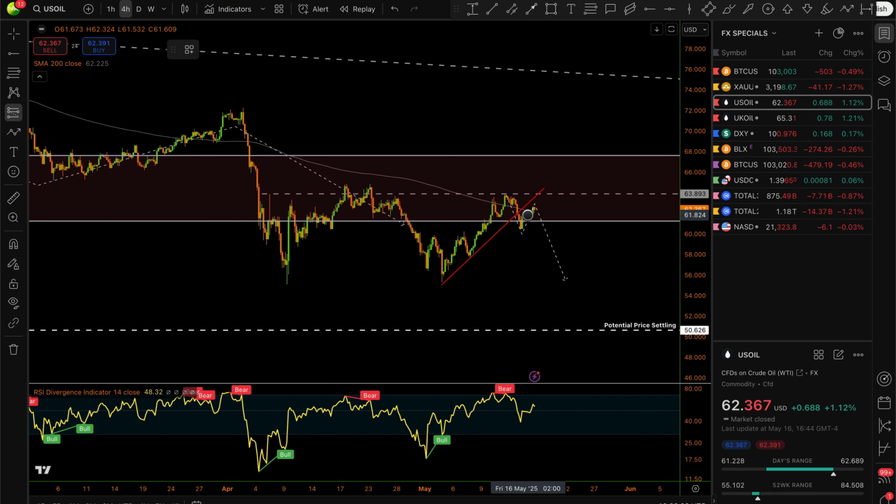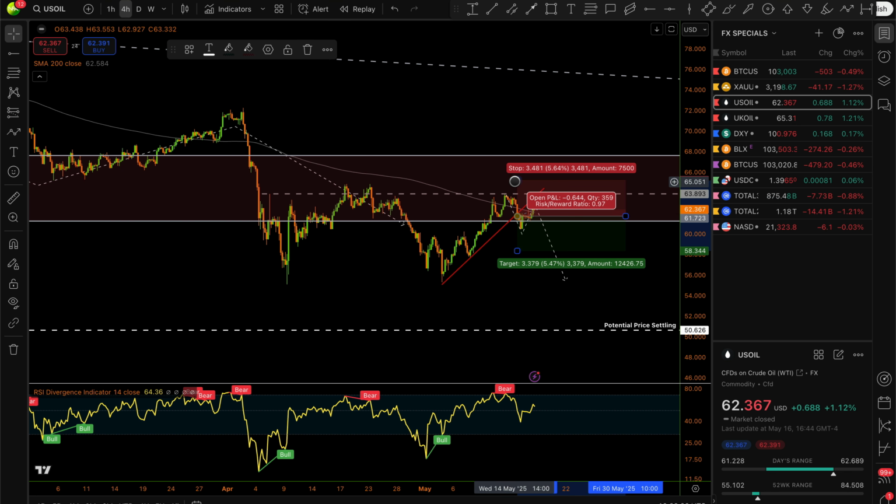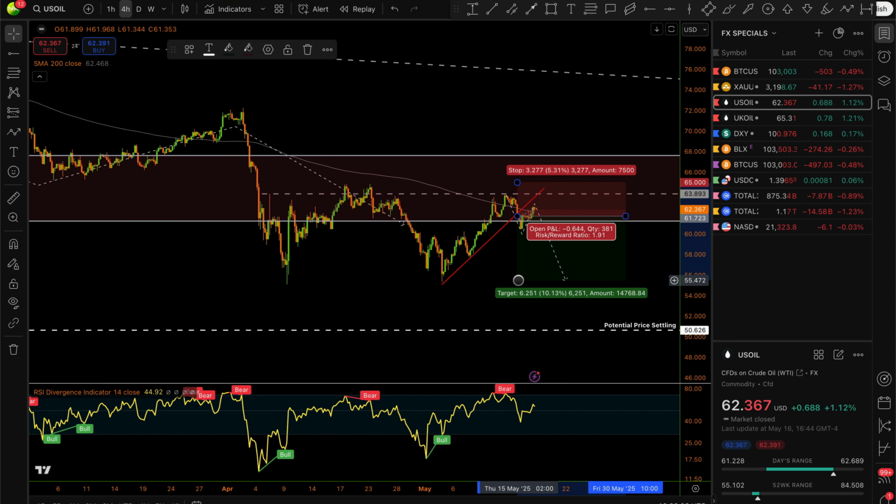So if you're in on this trade, I'm going to be dropping down a quick trade setup. We have something like this. Now this is a good setup for this. Put the stop somewhere around here. Our target profit should be at 55. This is a low risk, high reward setup. So I'm expecting this to be our play out next week.